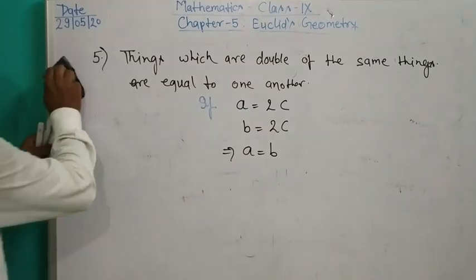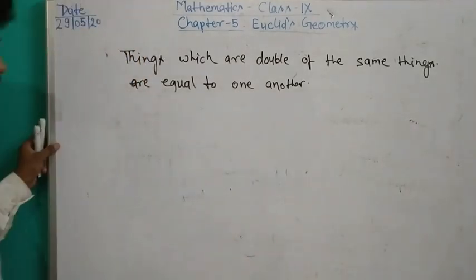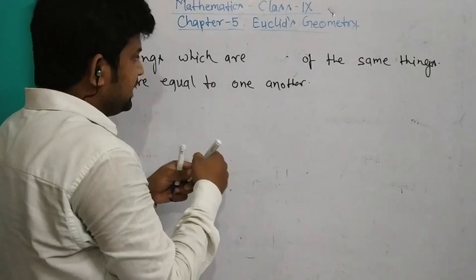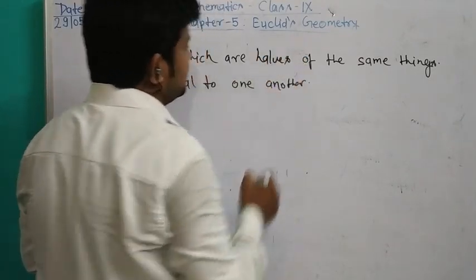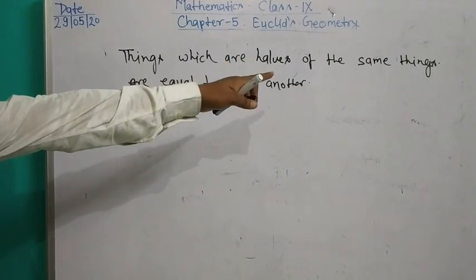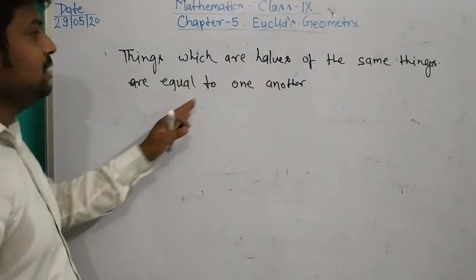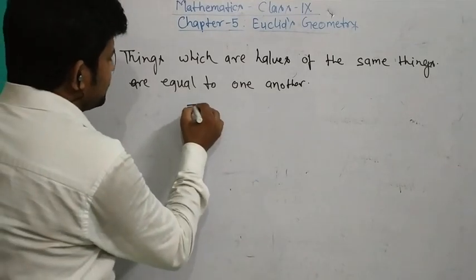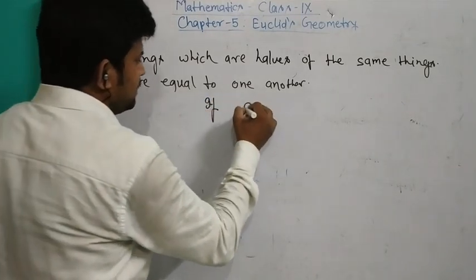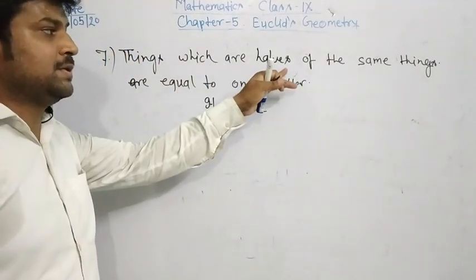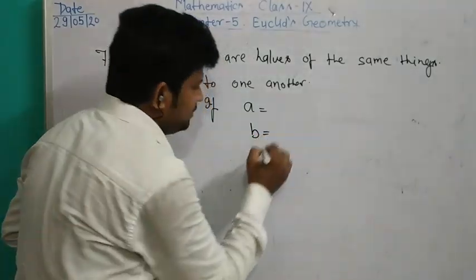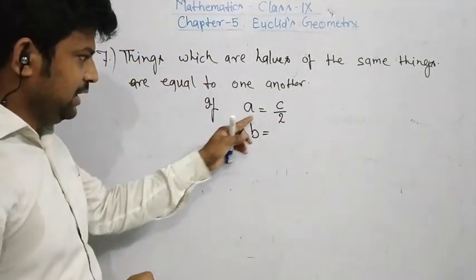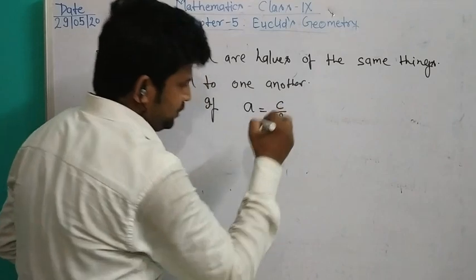And the seventh axiom: things which are halves of the same thing are equal to one another. Suppose A equals C upon 2, half of C, and B equals C upon 2.